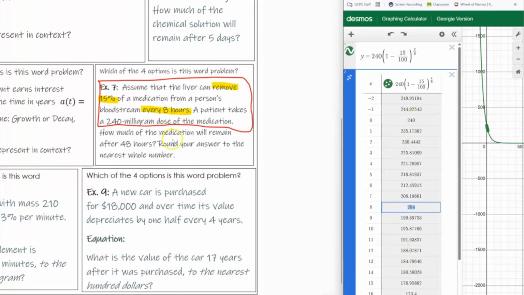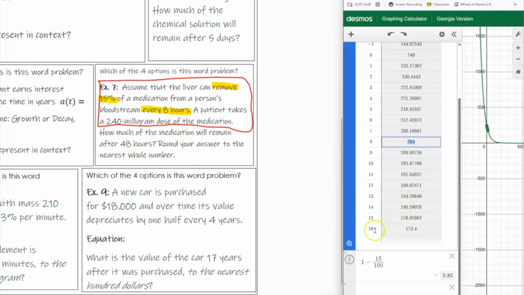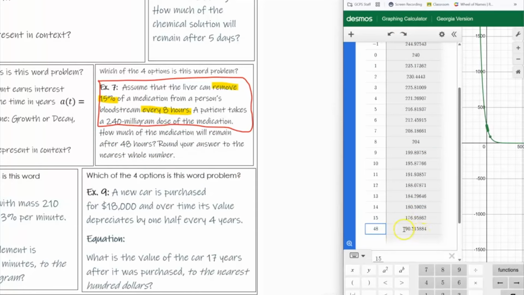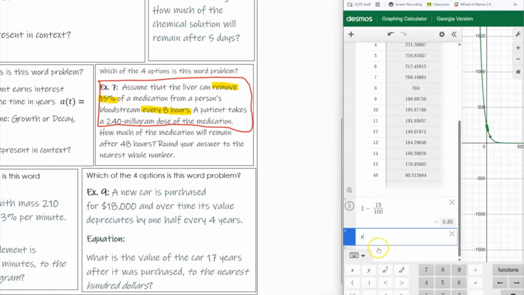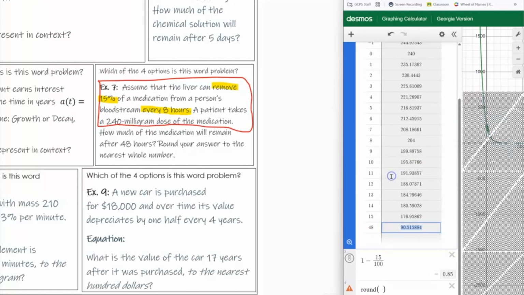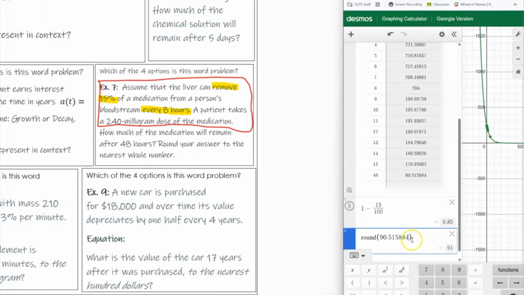So the question is, how much of the medication remains after 48 hours? I'm just going to change one of these to 48. Round to the nearest whole number, so that's going to be 91. Again, if you're having issues with round, just type into Desmos round, parentheses, the number that you wish to round, which is this number, Control C, Control V, comma, how do you want it to round? Whole number means I don't want any decimals, so I'm going to press 0. So this is 91.